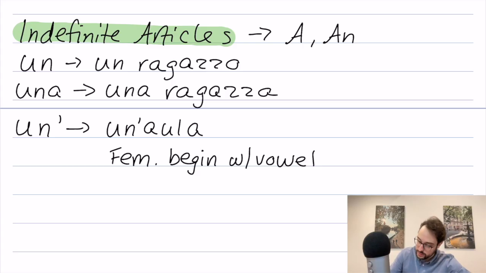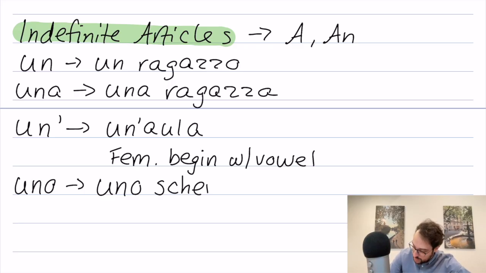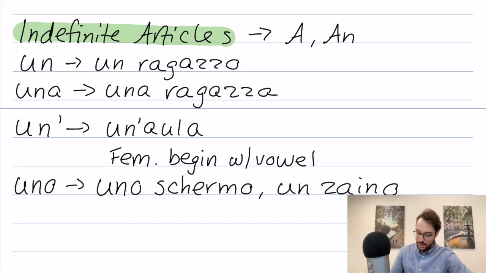Very nice. Let's go back to black over here. And finally, we have uno. Now this, very similar to lo that we looked at just a few moments ago, is when you have S plus a consonant or a Z for masculine words, such as uno schermo, meaning a screen, or uno zaino, which means a backpack. And these are your definite articles. Nice and easy, right? Not that bad.